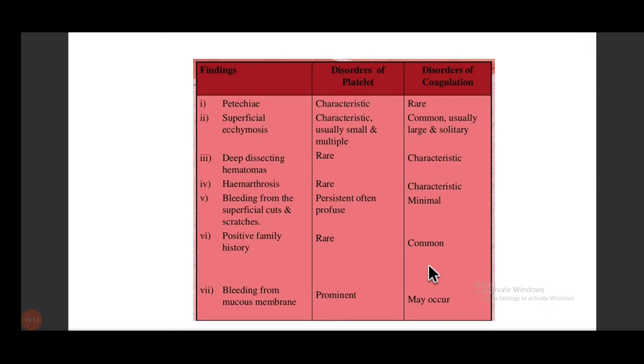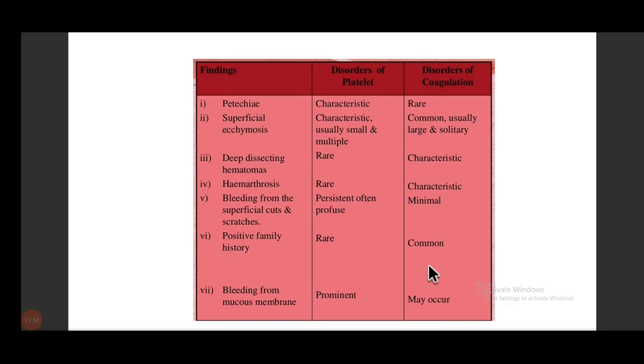Okay, coming to the difference between the disorders of platelets and the disorders of coagulation. First, we talk about the platelets. So in platelets, the petechiae are characteristic. The patients typically have small and multiple superficial ecchymoses. There are no deep dissecting hematomas, no hemarthrosis. Bleeding from the superficial cuts is persistent and often profuse, and the patients usually don't have a family history except in von Willebrand disease. Bleeding from the mucosal membrane is prominent in platelet disorders.